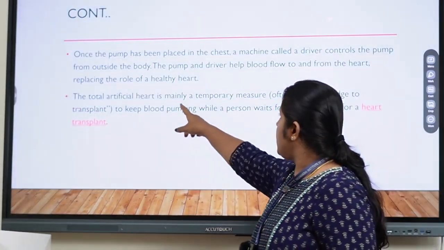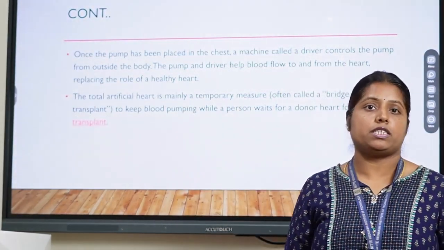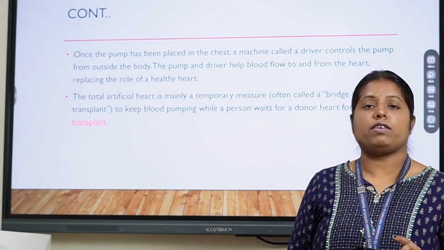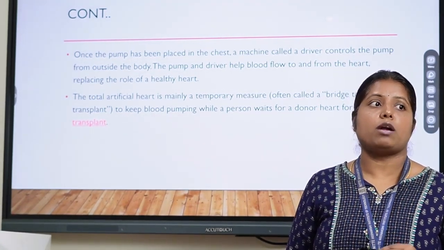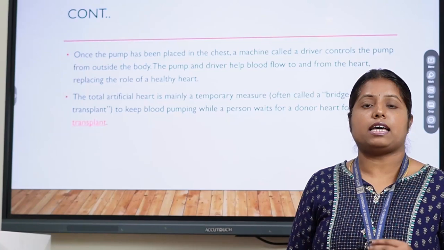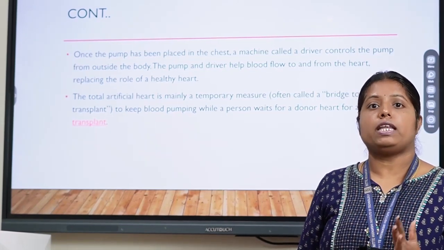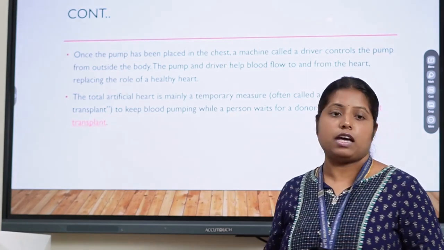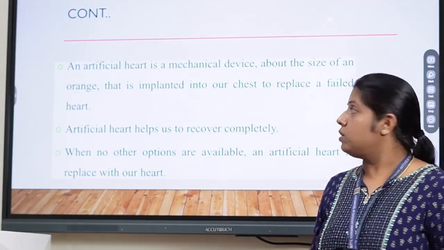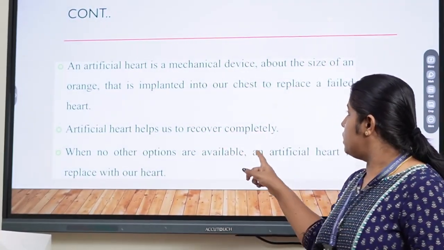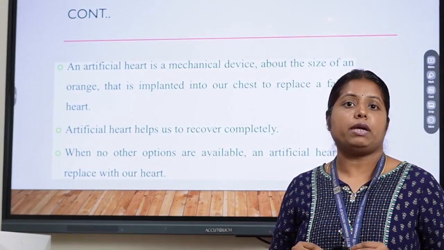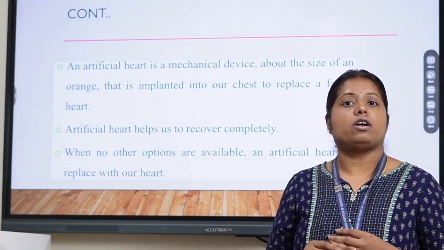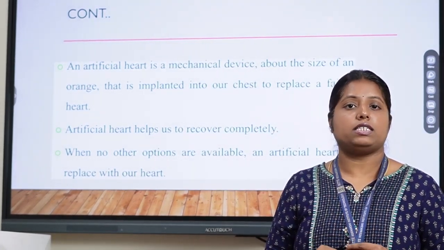The total artificial heart is mainly a temporary measure, because when we need a donor, it is not possible to implant as early as possible. So we replace it with a total artificial heart and then we transplant the original heart. The artificial heart also can be recovered completely, and it will function as the original heart.